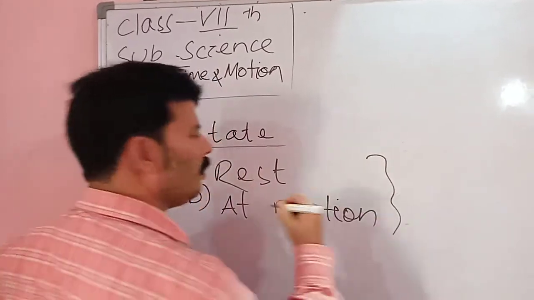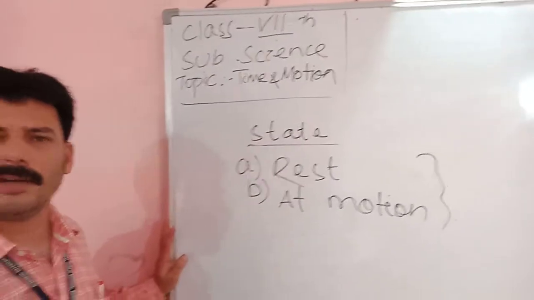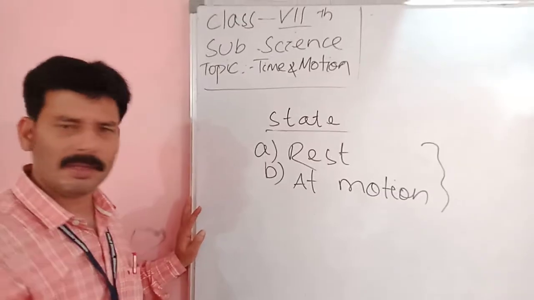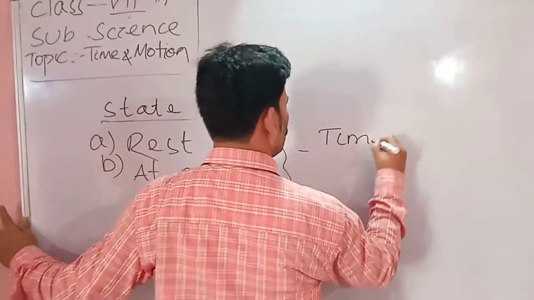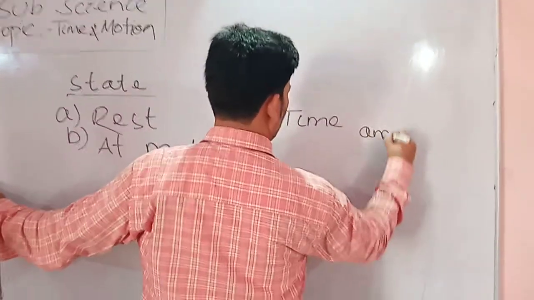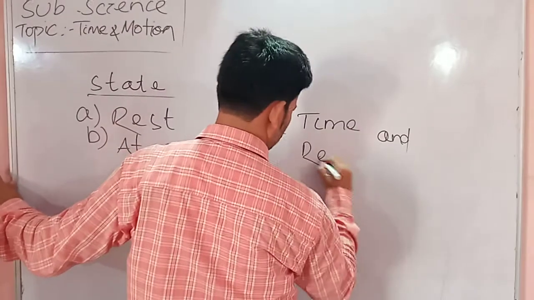Both are related to time and a fixed point, that is, a reference point, as we can call it.